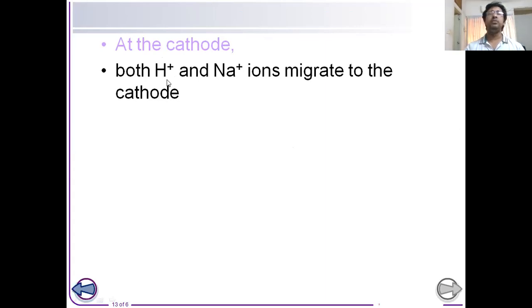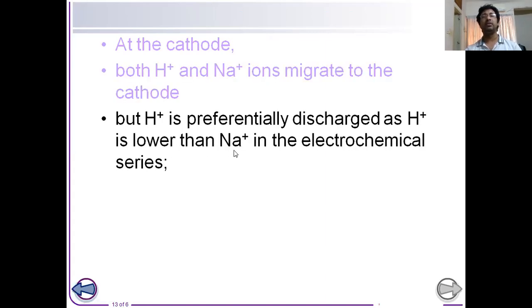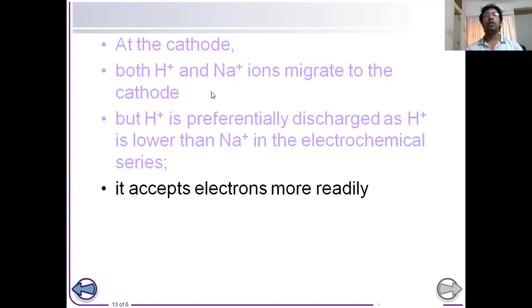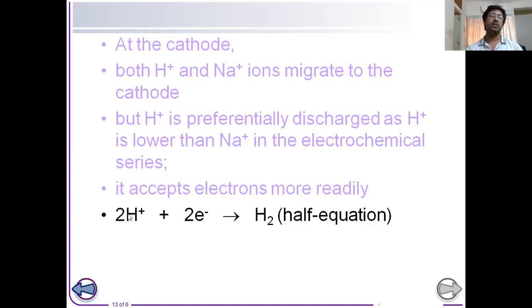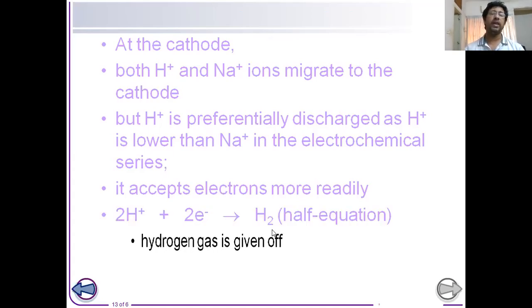The one which is below in the reactivity series can gain electrons more easily. Gaining electrons will be easier for that one which is below in the reactivity series. We know that H plus is below Na plus in the reactivity series. So instead of Na plus, H plus will be discharged here. So you can see the reduction reaction. 2H plus ions will gain 2 electrons to produce hydrogen gas.